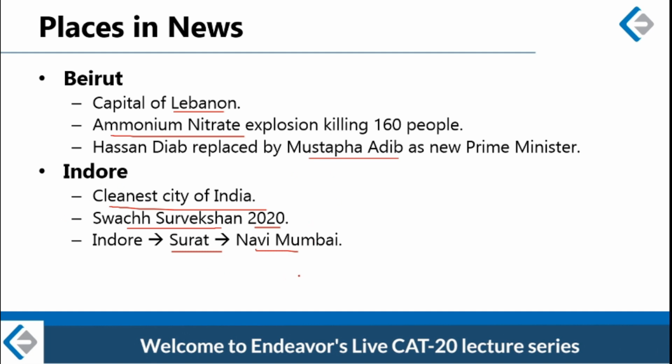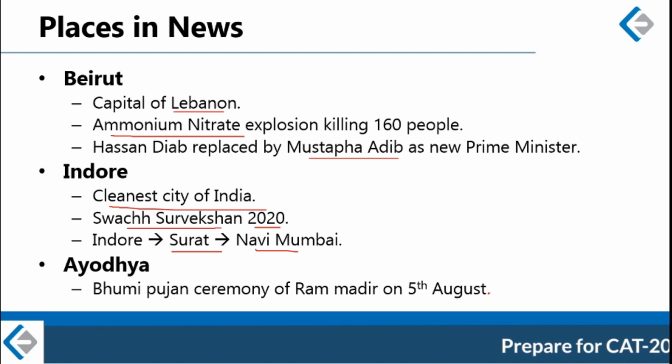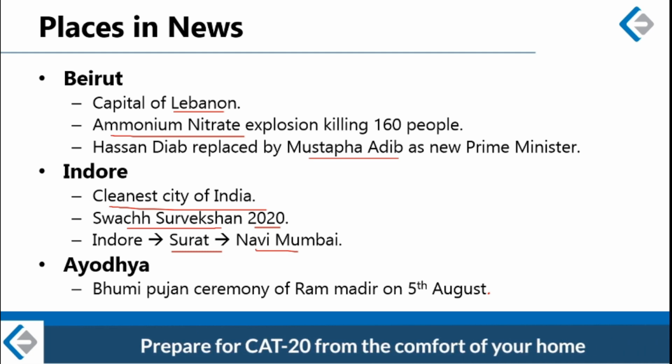Okay, so third place in news this month was Ayodhya. Ayodhya was in news because Ram Mandir Bhumi Pujan ceremony took place in Ayodhya on 5th of August.